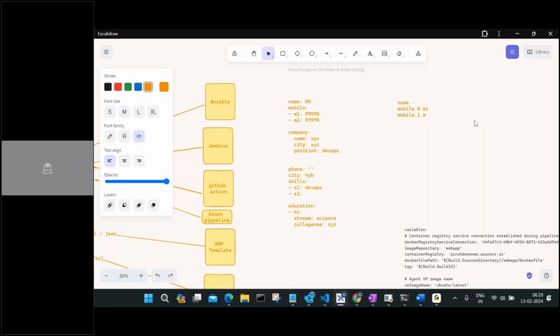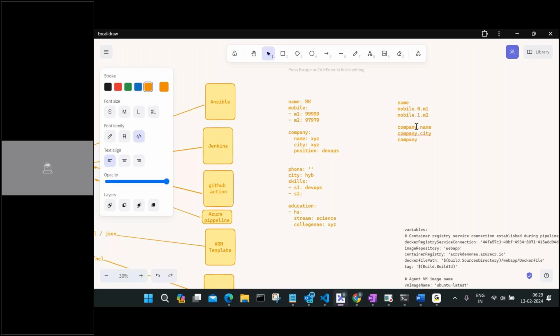Now in case I want to mention the company here, because company is just one, but I have more details under the company, how can I mention it? I can mention company dot name, company dot city, and company dot position.